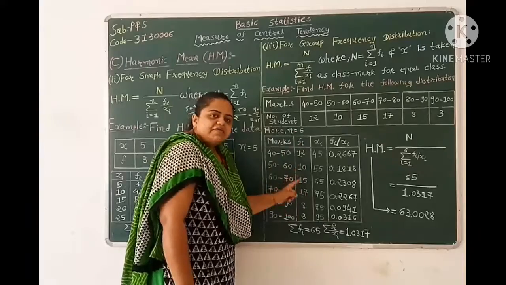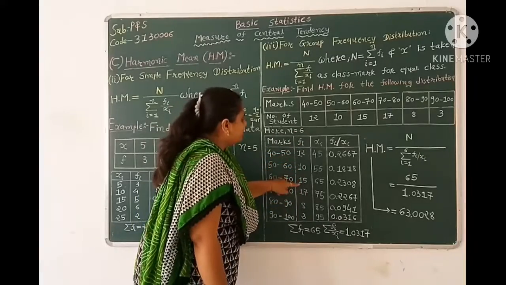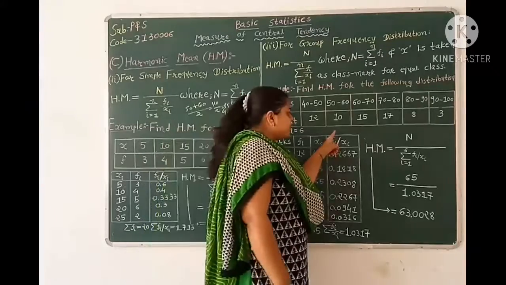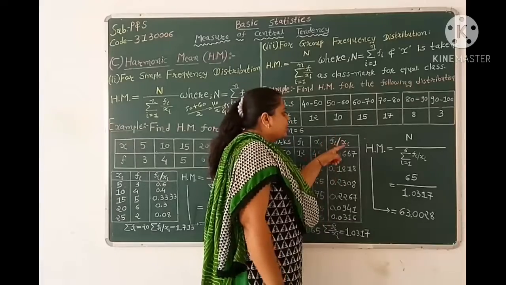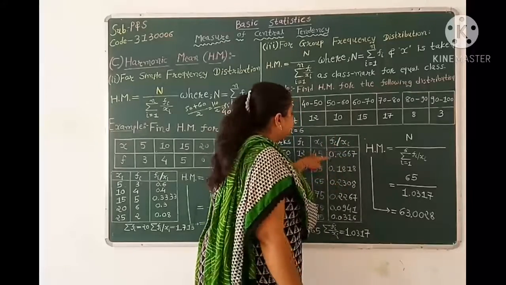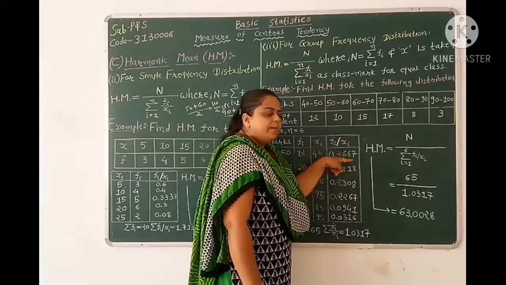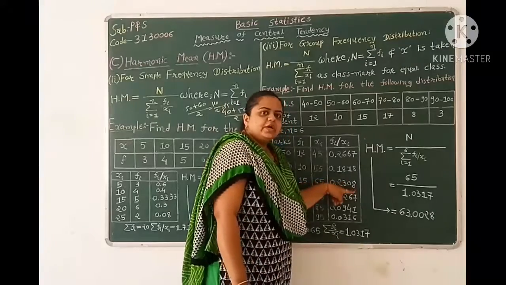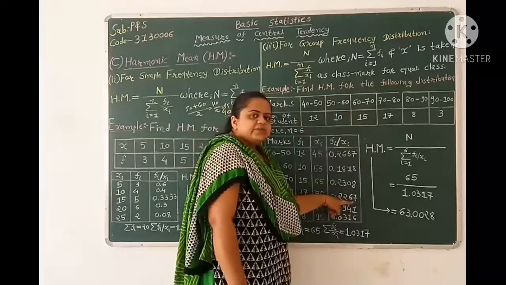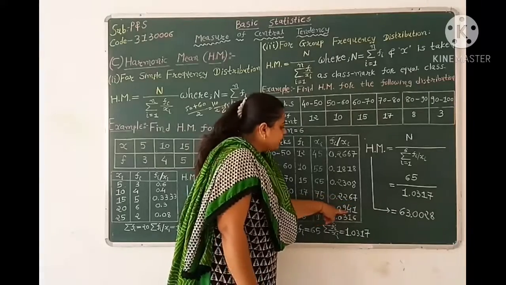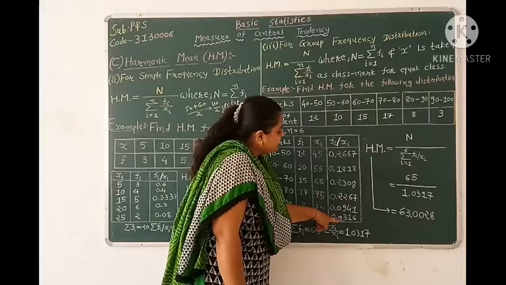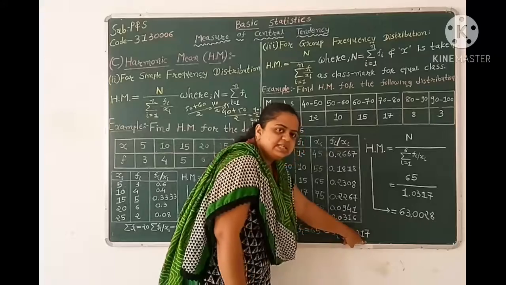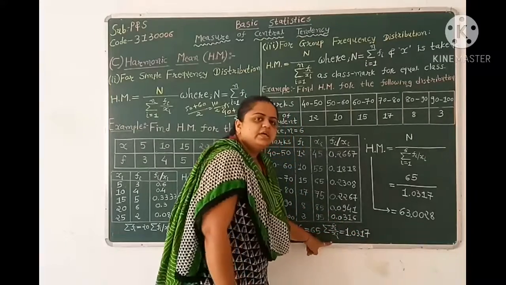Now here we need capital N, and capital N is nothing but the summation fi, which is the sum of all fi's, equal to 12 plus 10 plus 15 plus 17 plus 8 plus 3 equal to 65. Summation fi by xi is nothing but the sum of all fi by xi, equal to 0.2667 plus 0.1818 plus 0.2308 plus 0.2267 plus 0.0941 plus 0.0316 equal to 1.0317, which is our summation fi over xi.